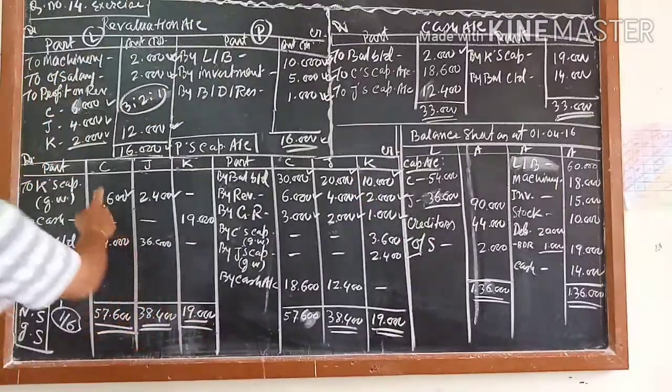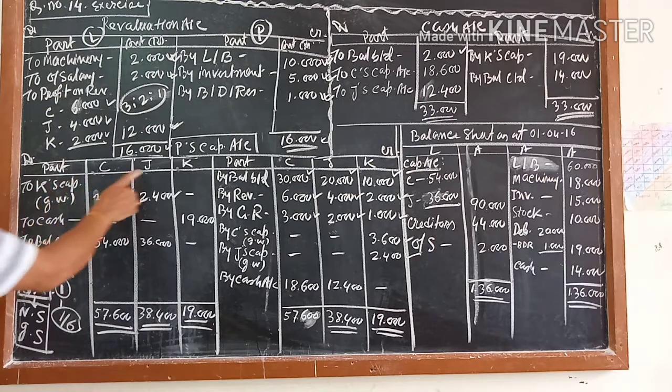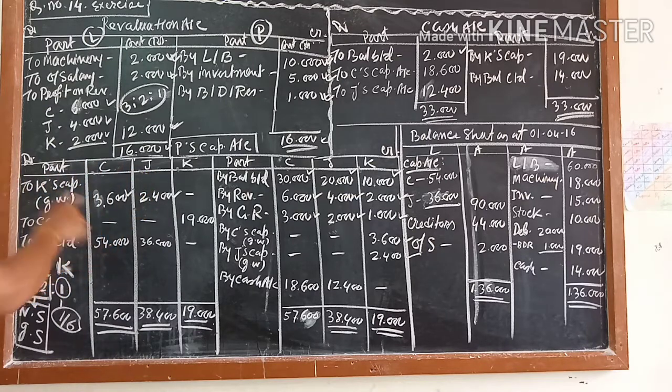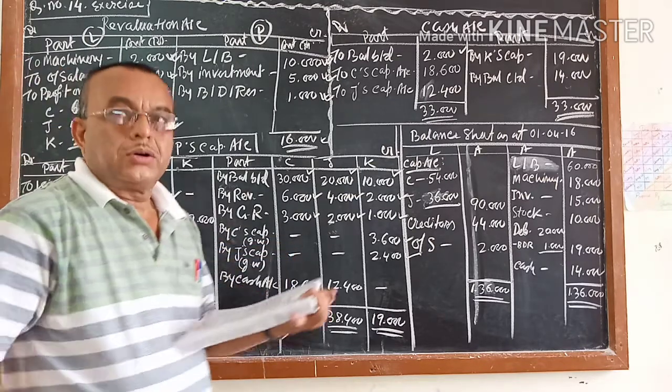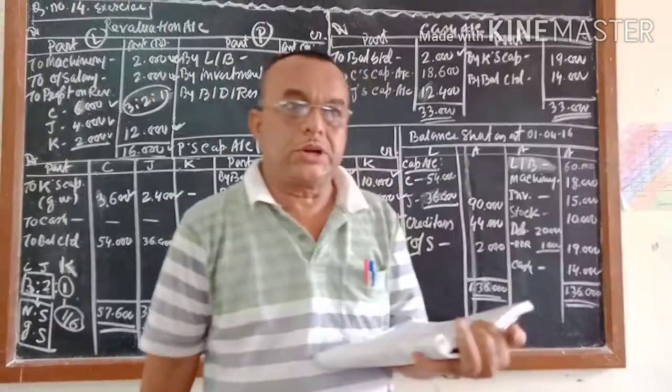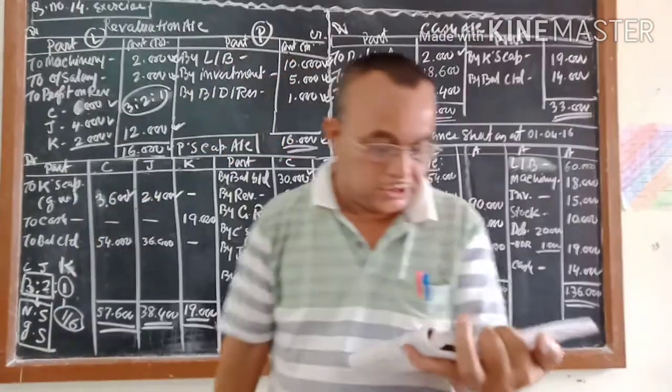Now what is the journal? C's capital account debit to K's capital, J's capital account debit to K's capital. This is a contra entry. When I taught you the cash book, you saw that entries come on both sides.